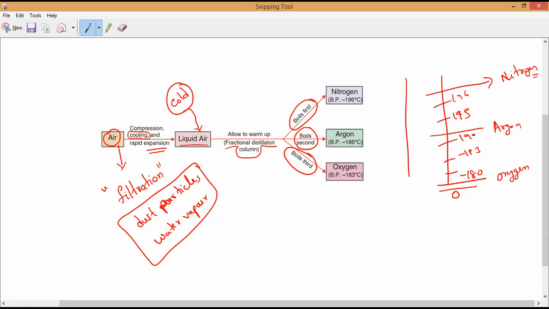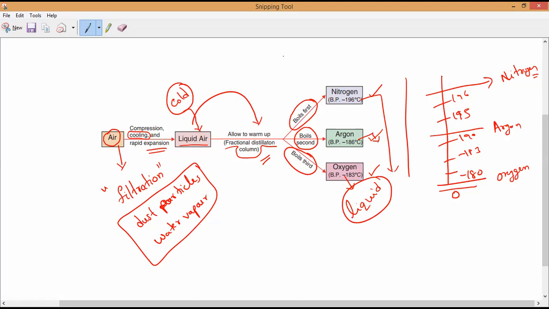So we are going to cool the air first. Later we are going to warm it up by allowing it into the fractionating column, so that we can separate the nitrogen gas, argon gas, and oxygen gas. But they all are in which form? Liquefied form. Which means what are we going to get? Liquid oxygen, liquid argon, and liquid nitrogen will come.